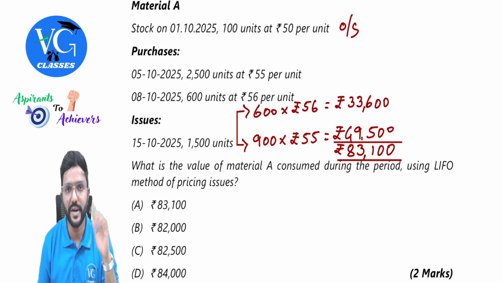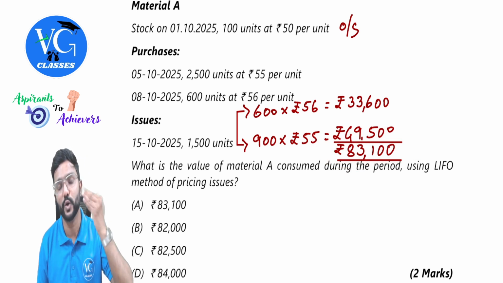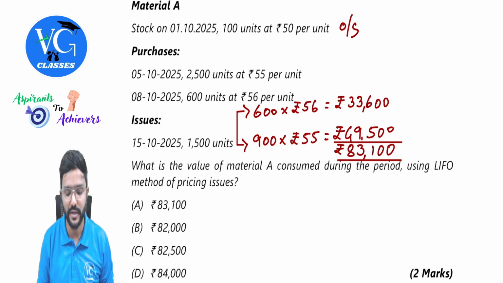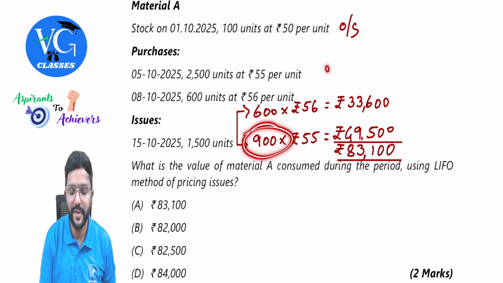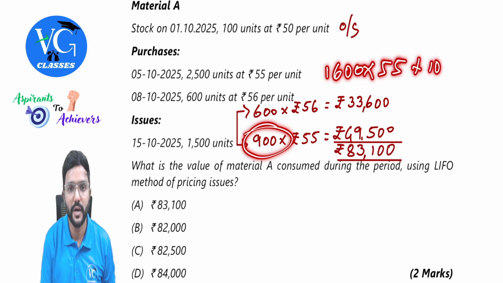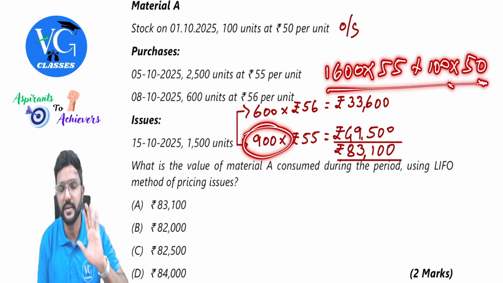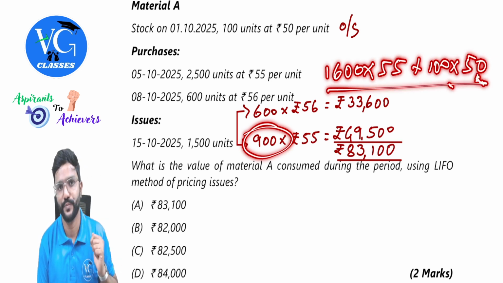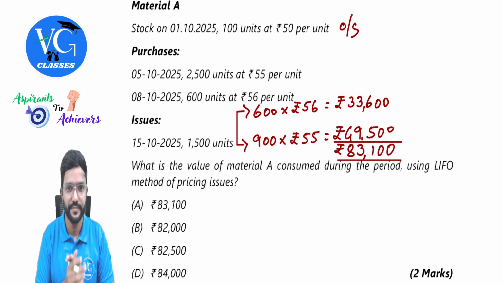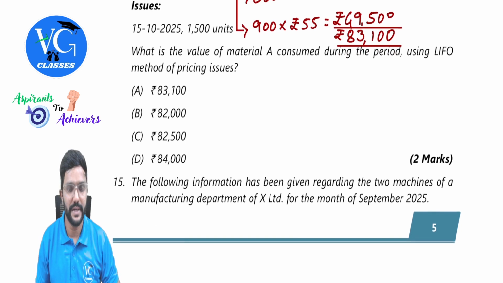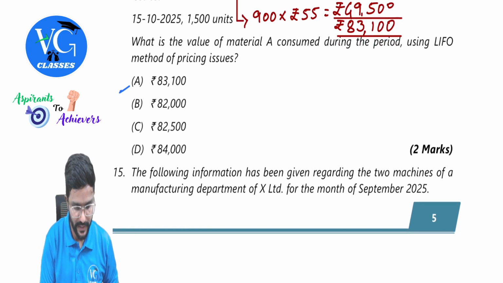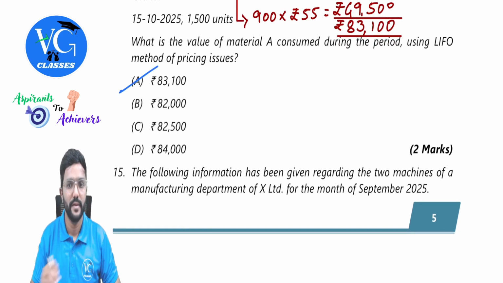Please be careful. They have asked what is consumed. If they ask for the closing stock or the value of closing stock, then out of this 2,500, we have issued 900. Remaining is 1,600 into 55 plus opening stock 100 into 50. This will be the value of closing stock. They have not asked; if they ask, this is the value. Got it? So what is the answer? 83,100. Option A.